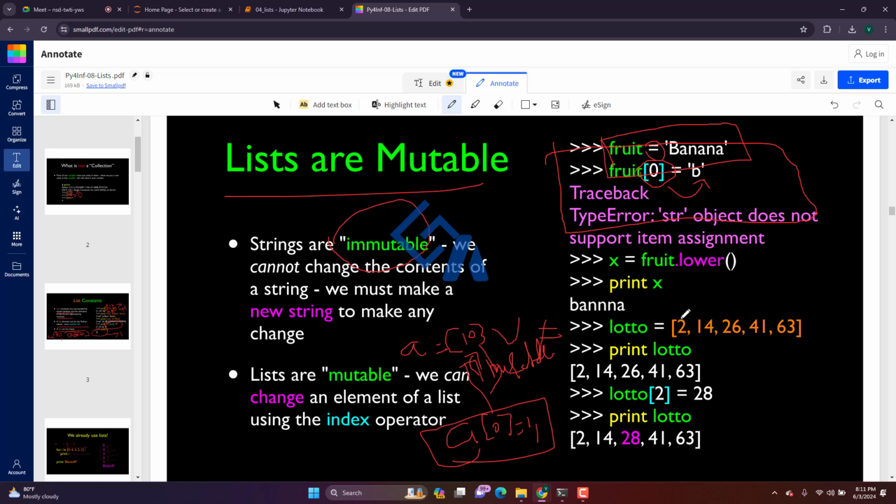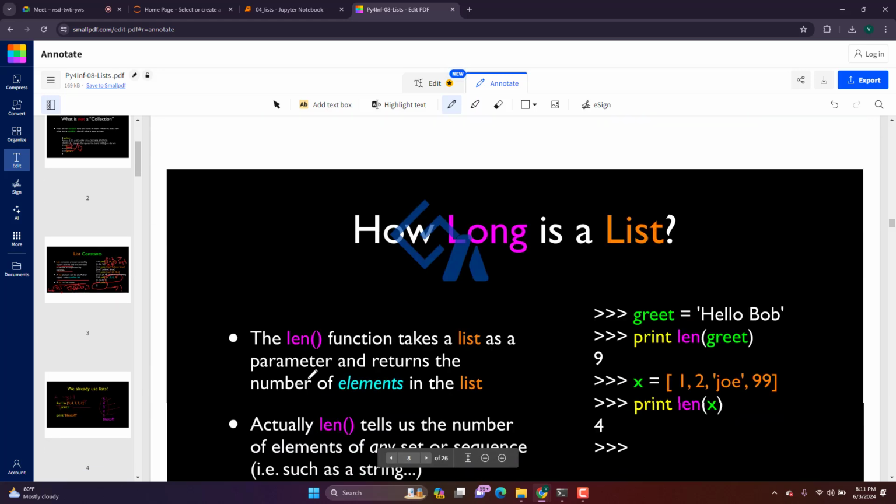Another thing is we have a list created like 2, 14, 26, 41, 63. Now the indexes are 0, 1, 2, 3 and 4. So at index 2 is 26, and we change it to 28. Then this list will get updated to 28 because we updated the value here. This way we can update a value in a list also.